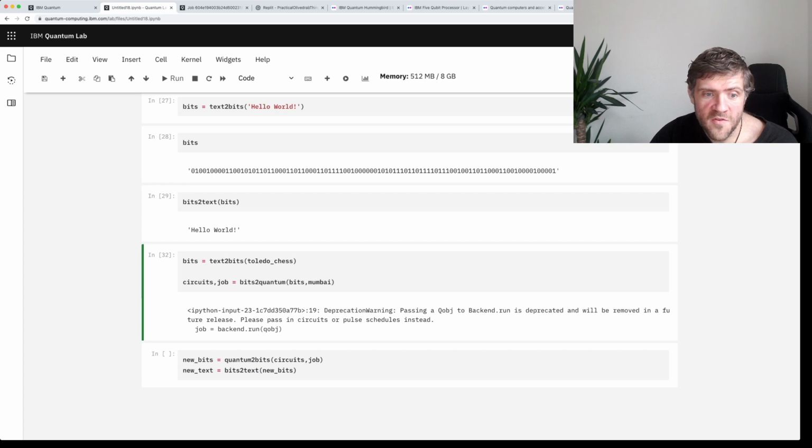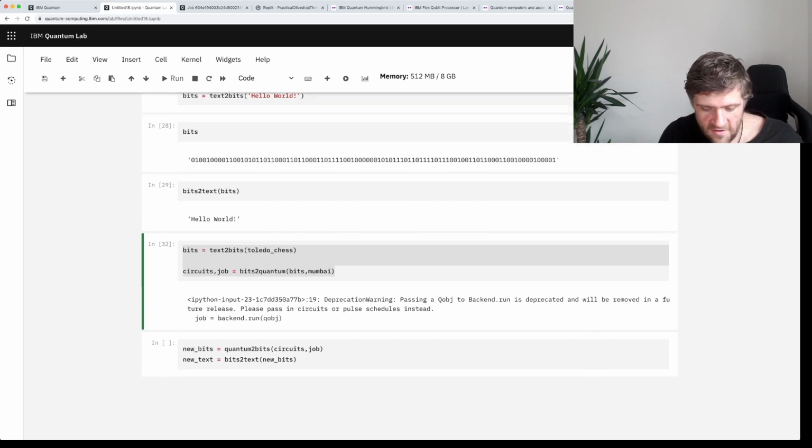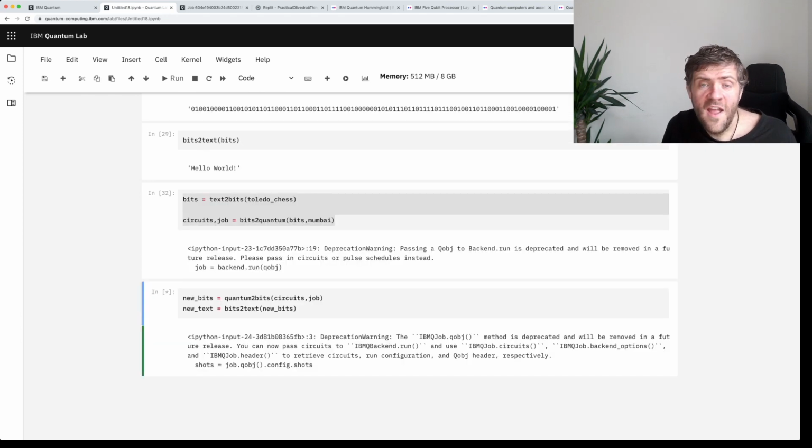So this is what we just ran. We turned these bits into circuits and a job object that sent the program off to be run. And so we're not going to run that again, because it would take ages again. So we're instead going to run these two functions, which extract the information to get the bits, and then which turn those bits into text.